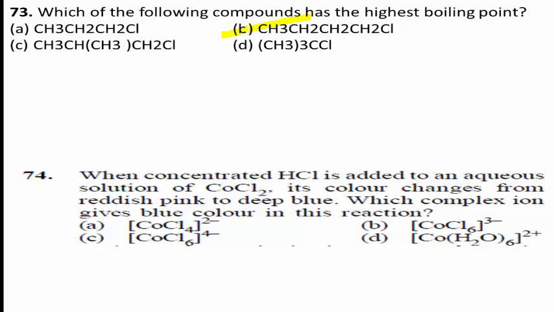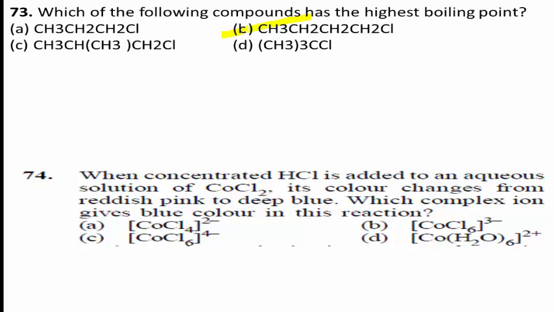Yes, students, aqueous solution of CoCl2, cobalt chloride, contains Co(H2O)6 2 plus, which is pinkish in color. So option D is incorrect. Reduction potential of conversion of cobalt 3 plus ion to cobalt 2 plus ion is high. So option B is incorrect. Co2 plus does not oxidize easily to Co3 plus.